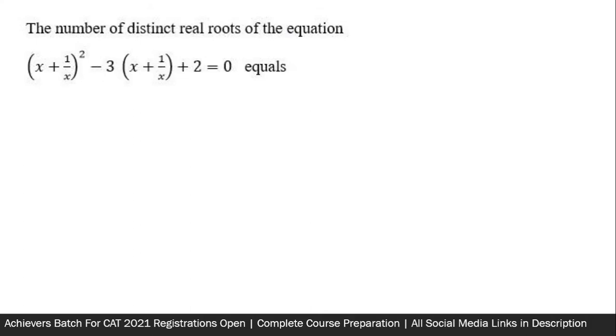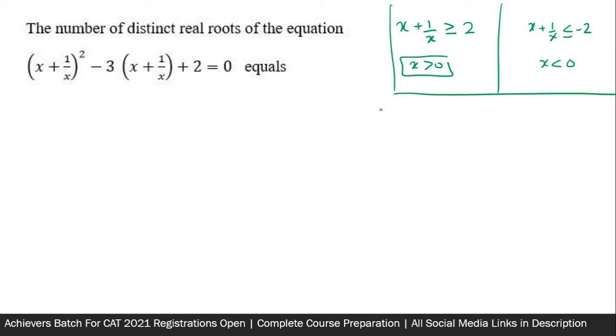What a great coincidence that in the same CAT, in the same slot, 2 questions on the same property of this x plus 1 by x. Now you know that this is greater than or equal to 2 if x is positive, and it is less than or equal to minus 2 when x is negative. Having discussed this, I am going to replace x plus 1 by x as y for a moment, so as to make it look simpler.